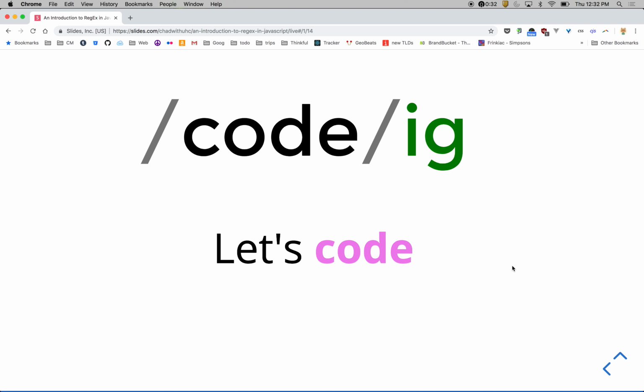Okay. And from there, I was going to pull out some code. So that was just an introduction to what we can do with regex. I was going to go into exploring a little bit about the regex methods in JavaScript, and how you can use them and which ones are common. But before I go into that, what kind of questions do you have about the regex so far?